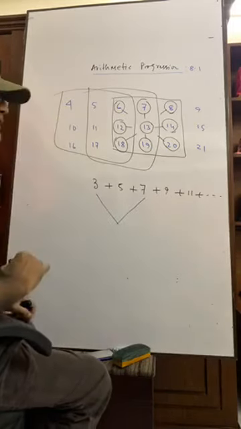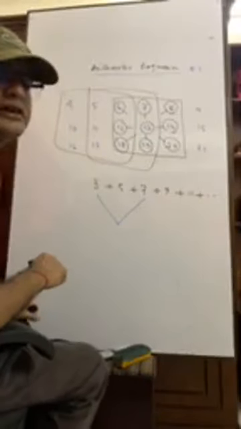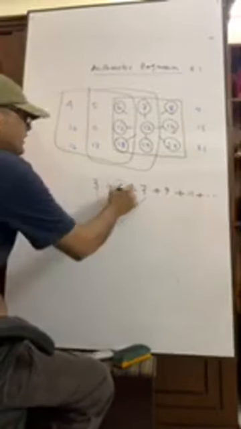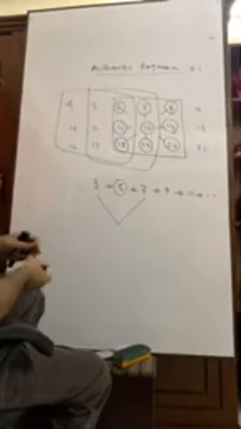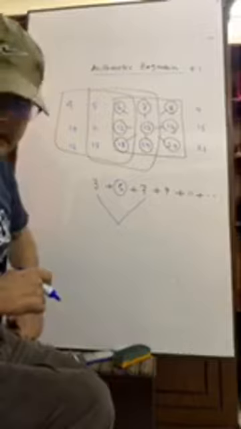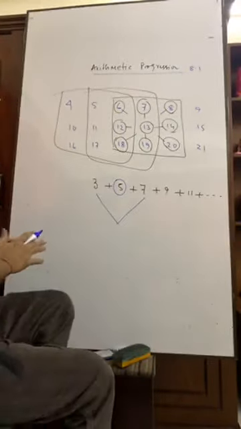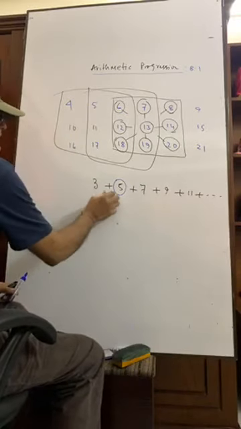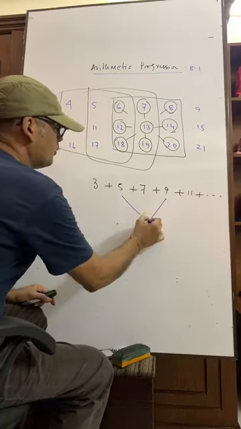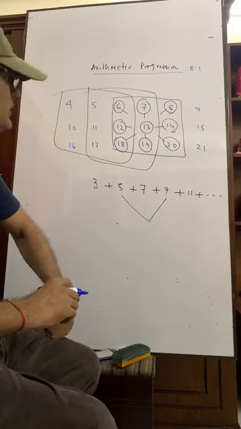Now the interesting fact is that if we get the average of this and this, what is the average of 3 and 7? 3 plus 7 equals 10. If we divide 10 by 2, we get 5. Again, it can also be found like this. 5 plus 9 equals 14.